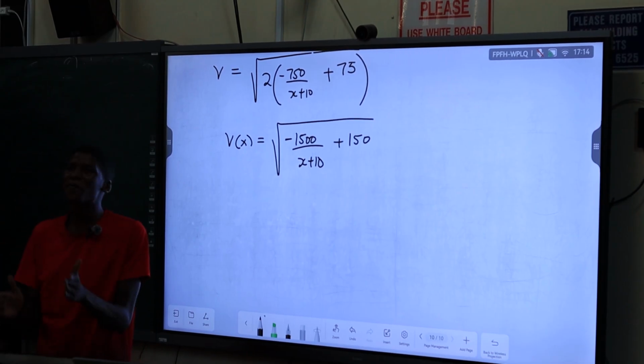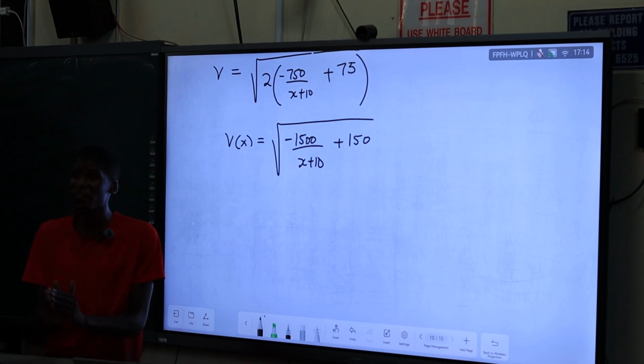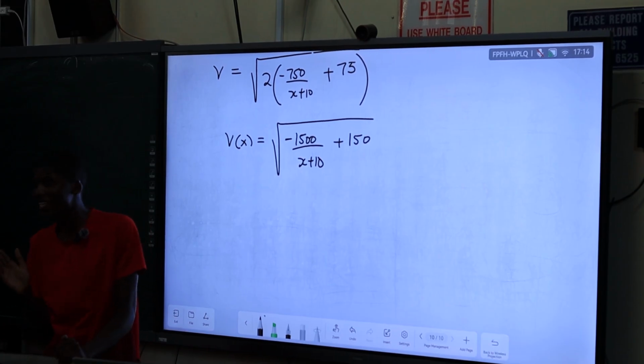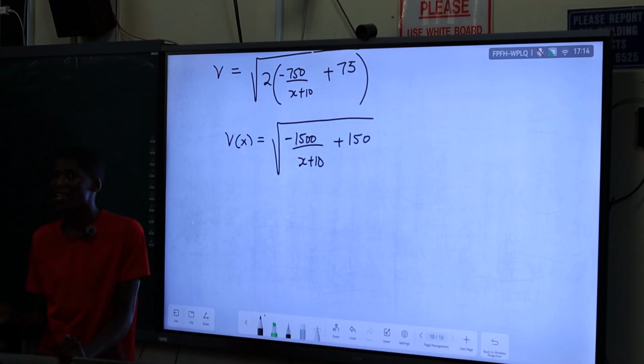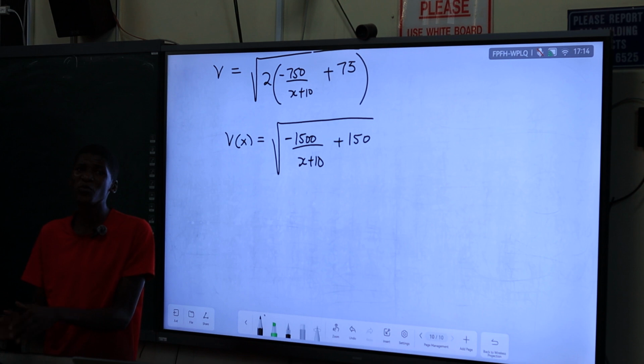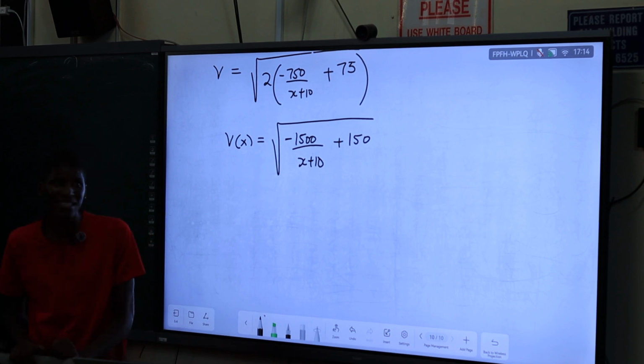Because the question says position goes to infinity. But if you don't know the relationship between velocity and position, and they are looking for maximum velocity, it becomes difficult.